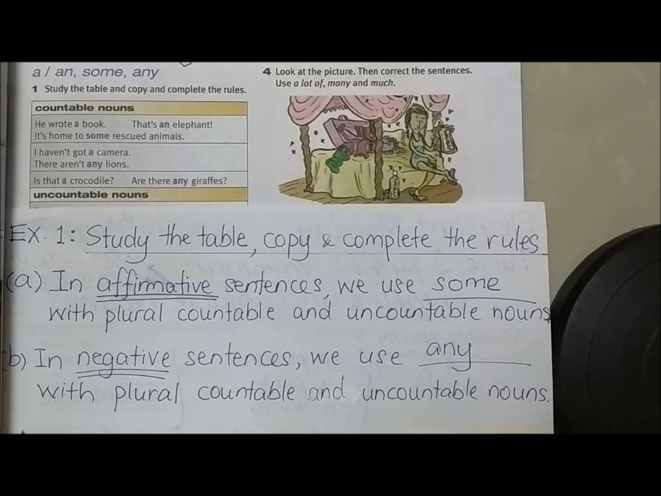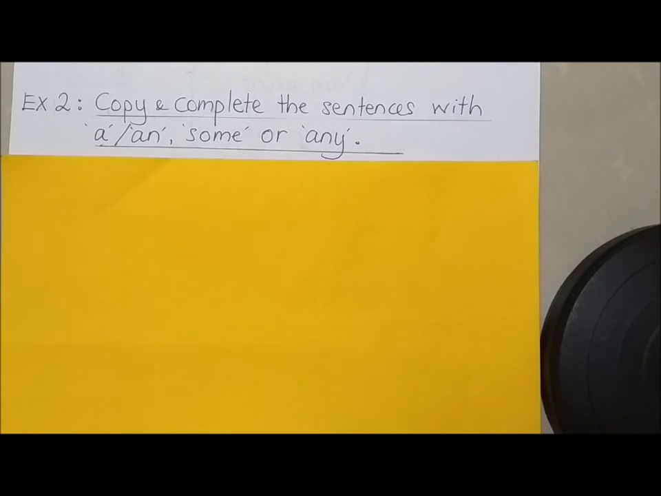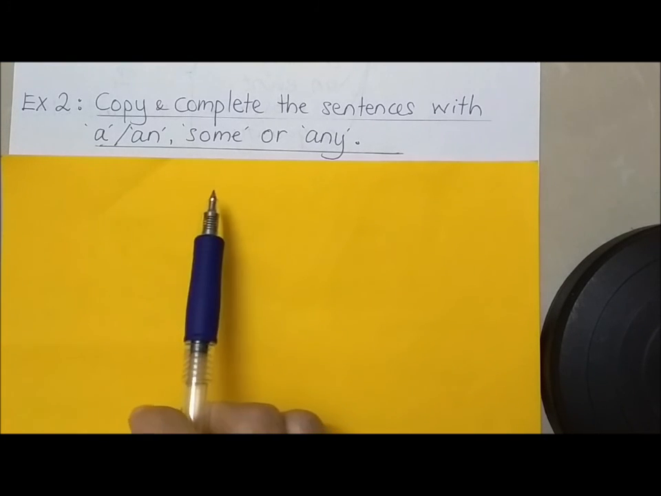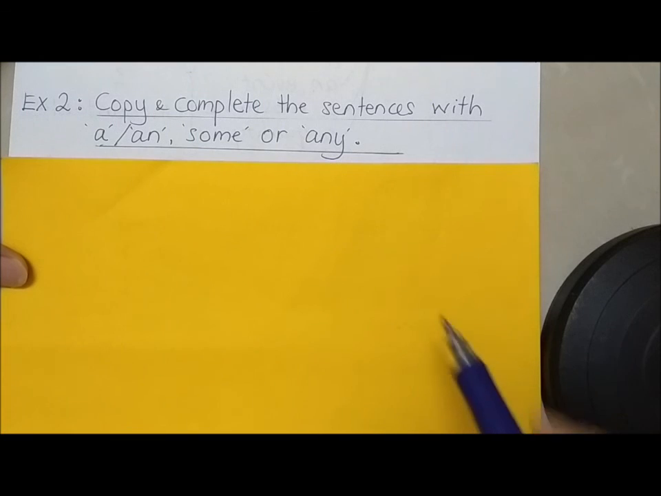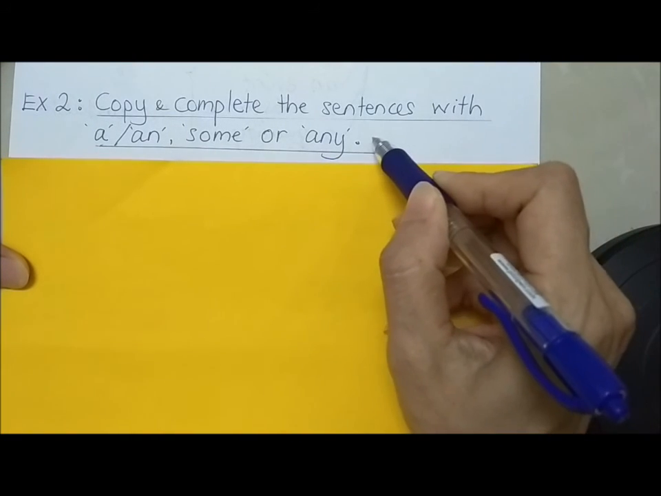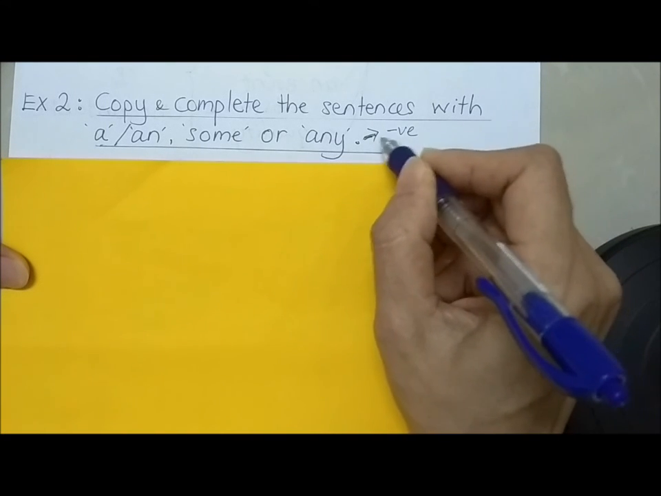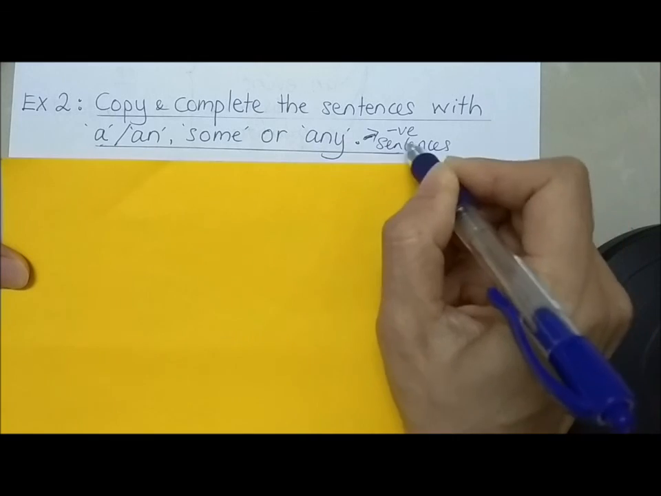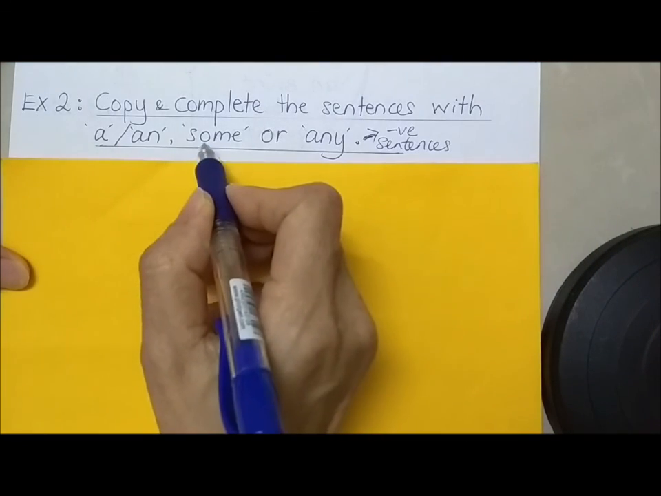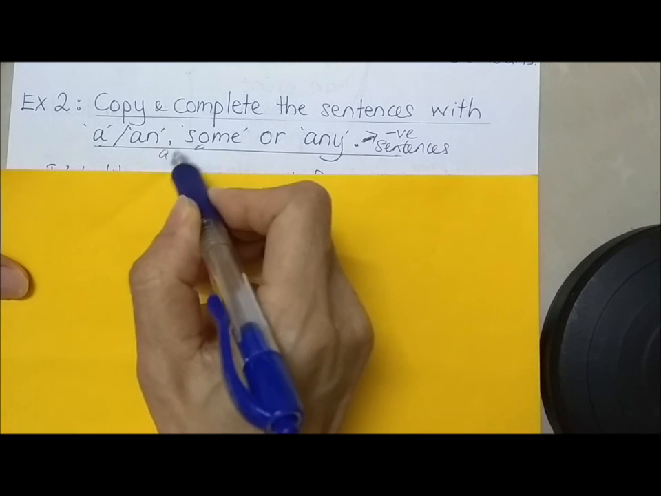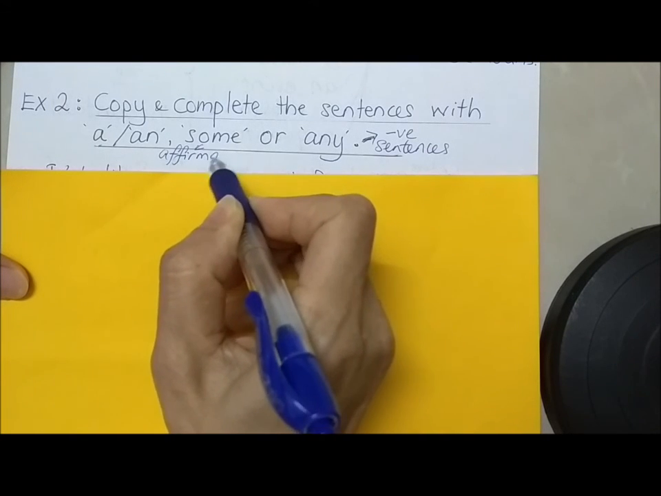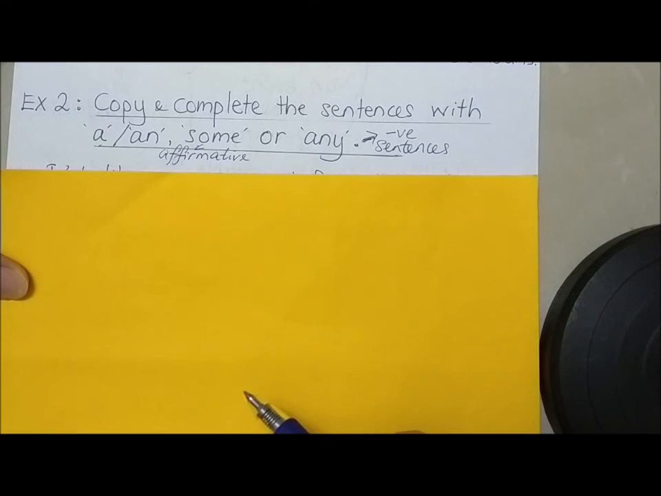Okay. So that goes for exercise 1, A and B. For exercise 2, you are required to copy and complete the sentences with a or an, some, or any. Now, just as a reminder here, for any, it is normally used for negative sentences. And for some, we use it for affirmative sentences.